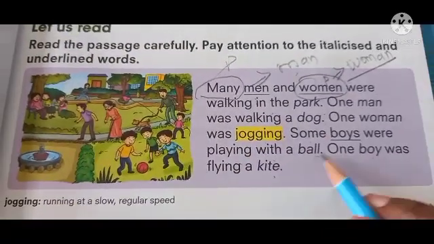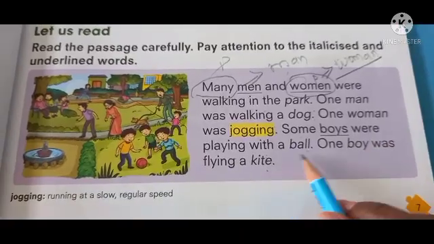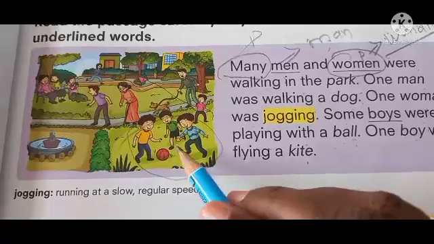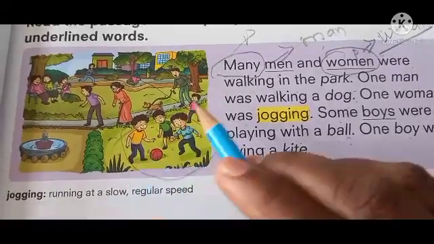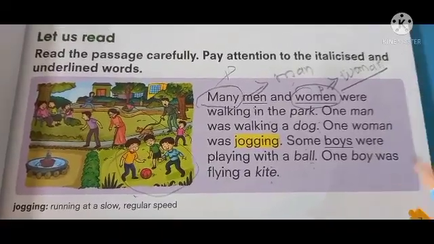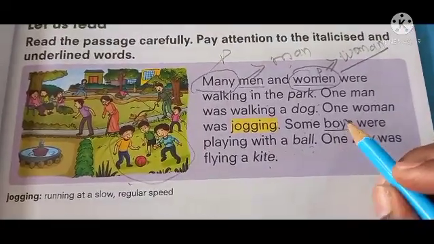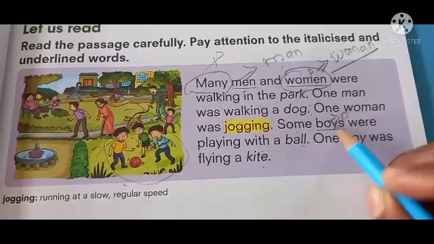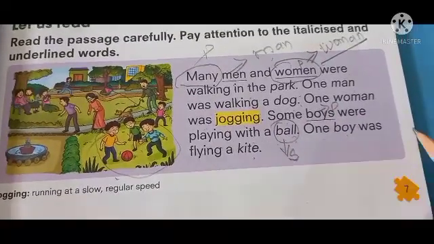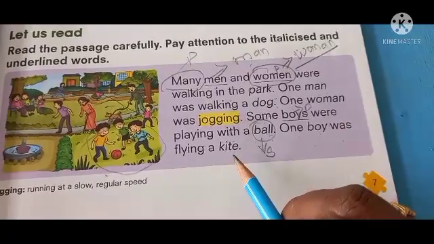Some boys were playing with a ball. Some boys, here see, not only one boy. One boy, 1, 2, 3, 4, and they are playing with balls. So boys is plural, and ball is singular. One boy was flying a kite.